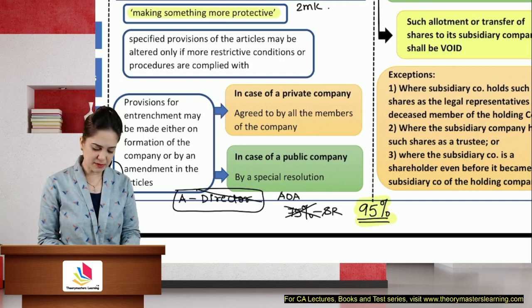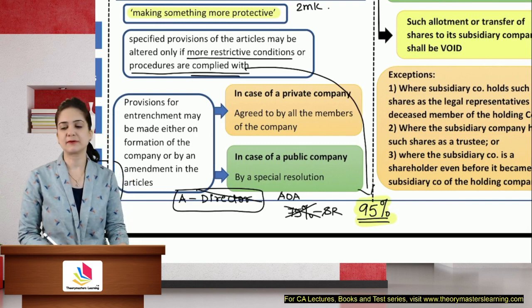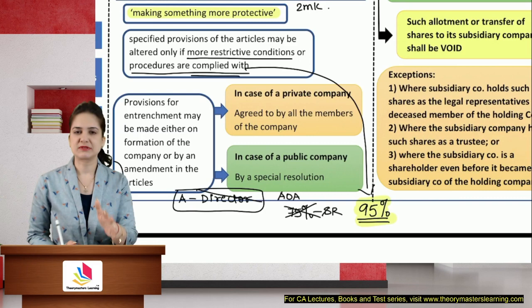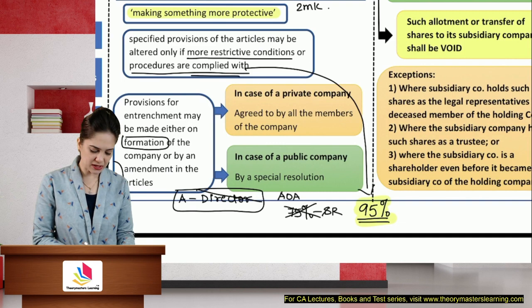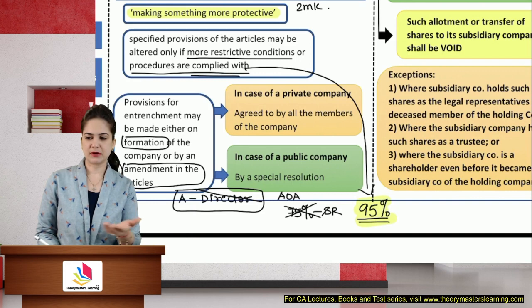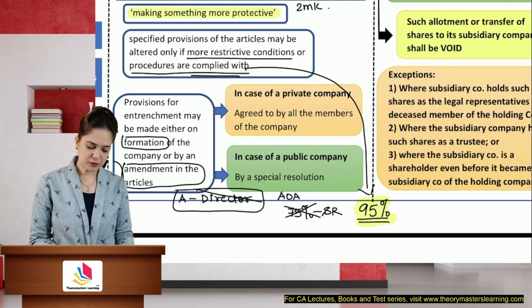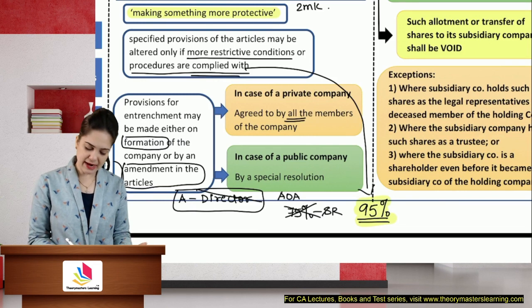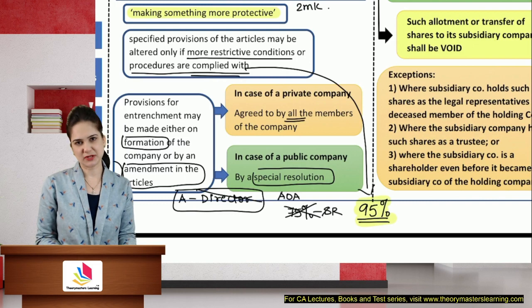Specified provisions of the articles may be altered only if the more restrictive conditions or procedures are complied with. So in this case, you can alter the articles, you can remove him as a director only when you obtain approval of 95% of the members. Provisions may be made either on the formation of the company or by amendment in the articles. Okay, so you can entrench the articles either at the formation or anytime after that. If you are a private company, for entrenchment, you require the approval of all the members. And in case of public company, you can entrench the articles later just by means of a special resolution.